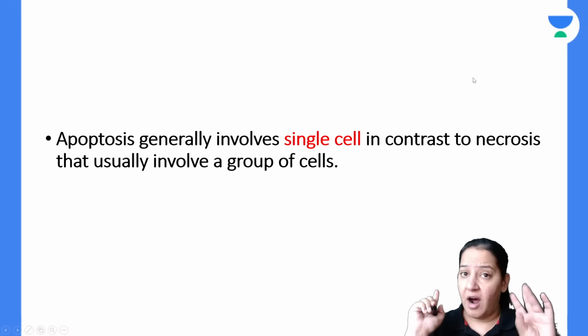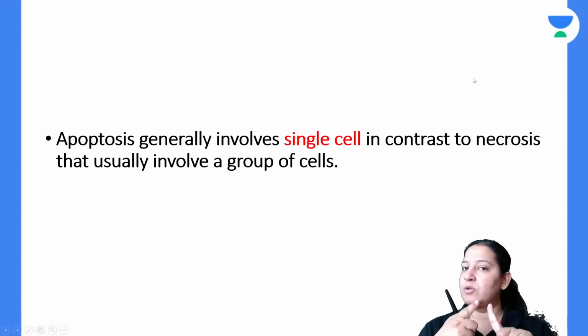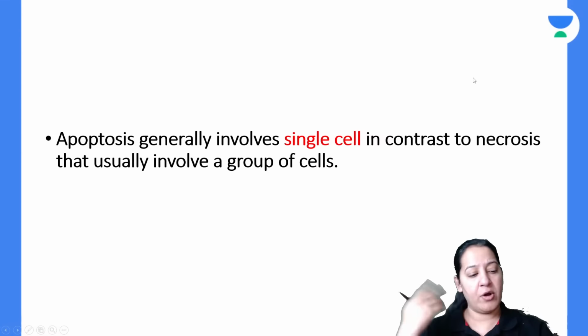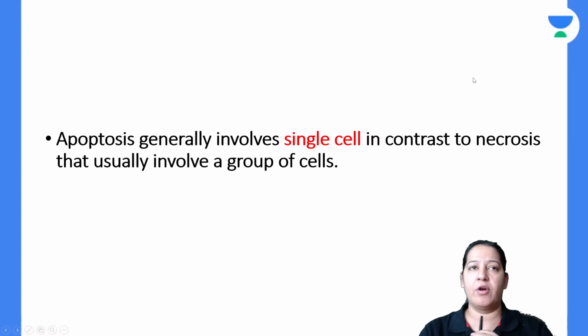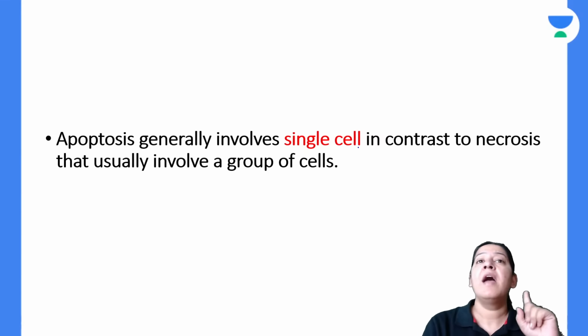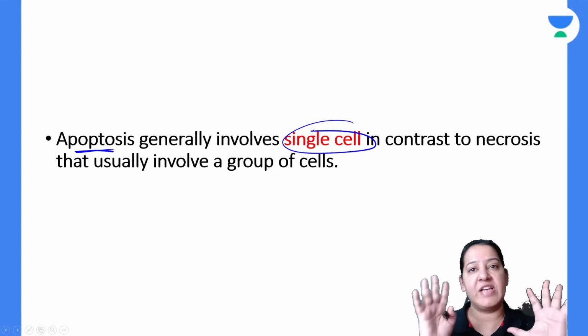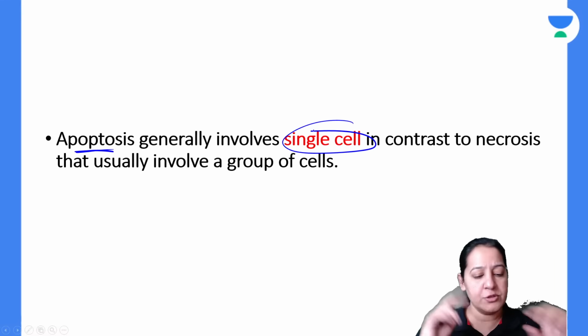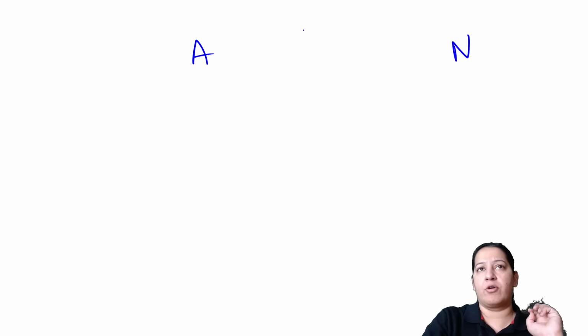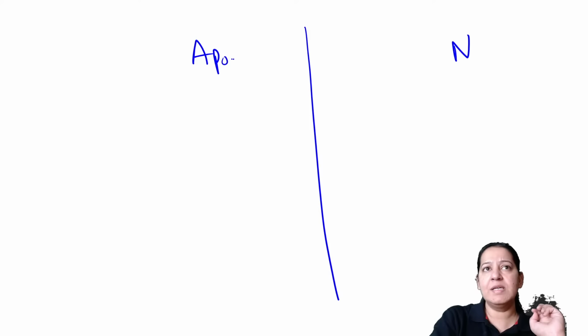Now, the first difference from necrosis: there is no leakage, no inflammation in apoptosis. In necrosis, there is leakage, there is inflammation. We have already got it. The third difference is that apoptosis occurs in a single cell, not a group of cells. Necrosis occurs in a group of cells. So till now, we have seen three differences between apoptosis and necrosis.